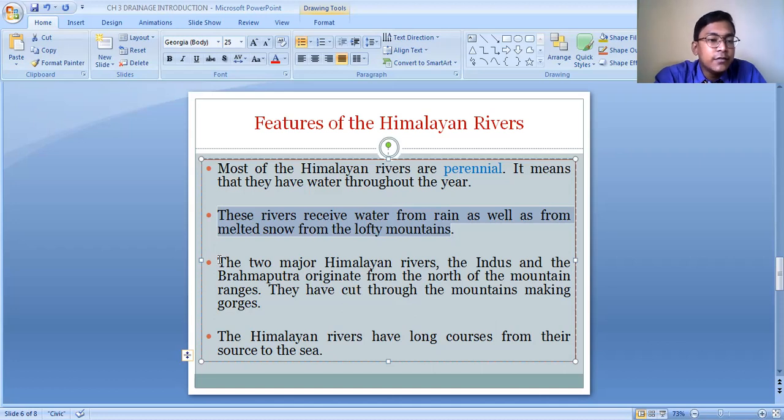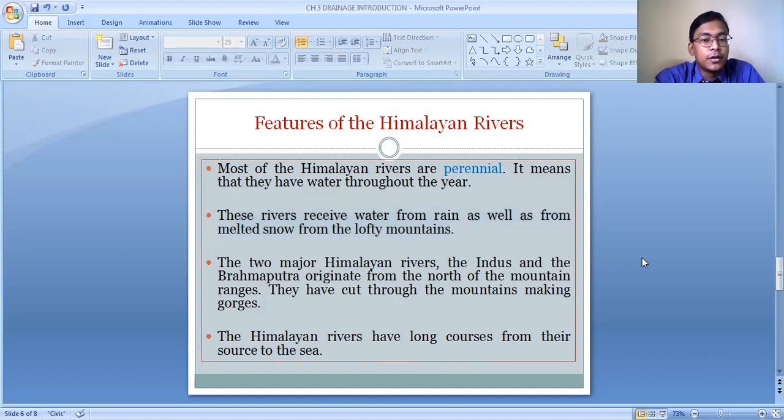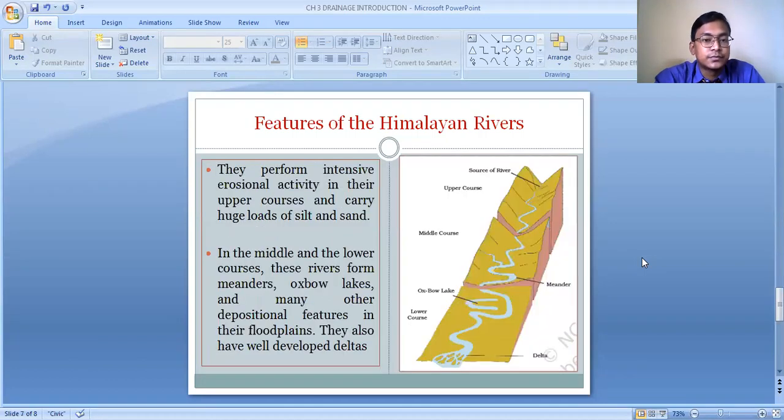In the same way, the Indus River and the Brahmaputra River also have a long course. They flow for a long distance before draining their water into the Arabian Sea and the Bay of Bengal. So these are some of the important characteristics of the Himalayan rivers. The Himalayan rivers are perennial in nature. They receive water throughout the year from the melting of snow, glaciers, and rainfall, and they have a long course from the source to the sea.